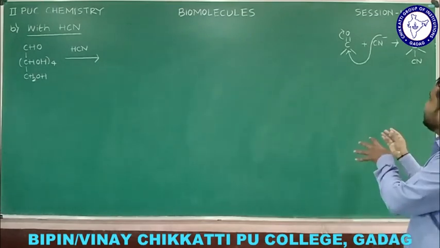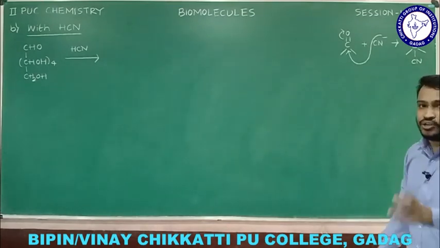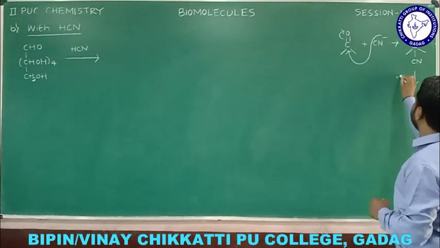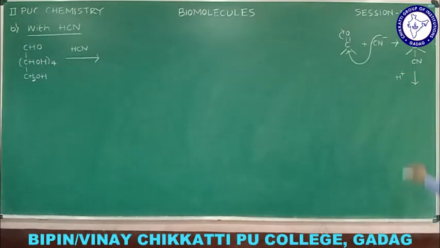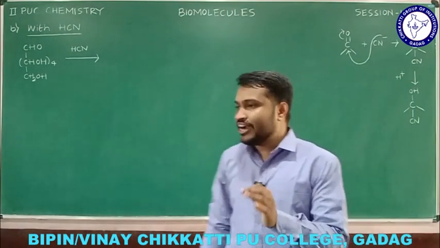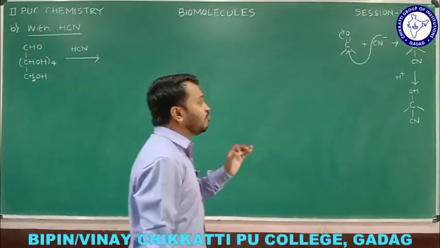So this is the addition of CN to the carbonyl. This then undergoes hydrolysis in the presence of H plus, and finally we get OH here and a CN here. That is the mechanism of addition of HCN to a carbonyl group.